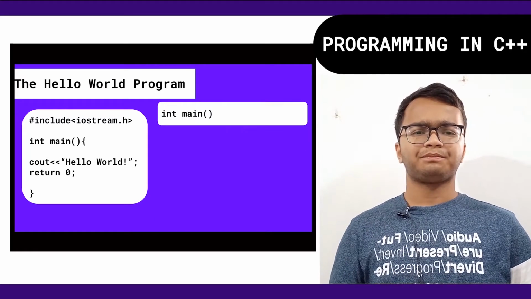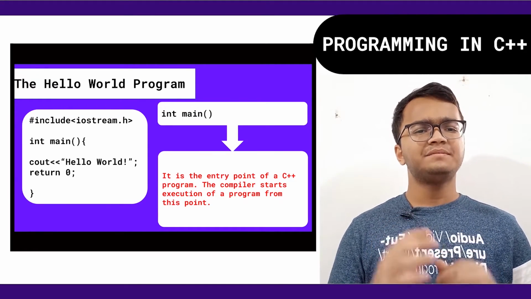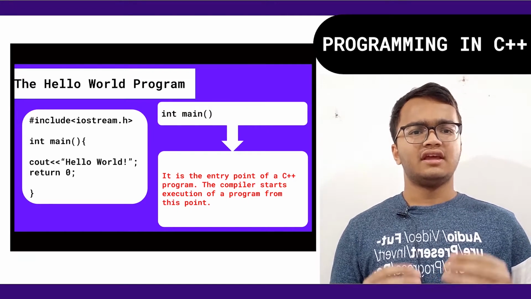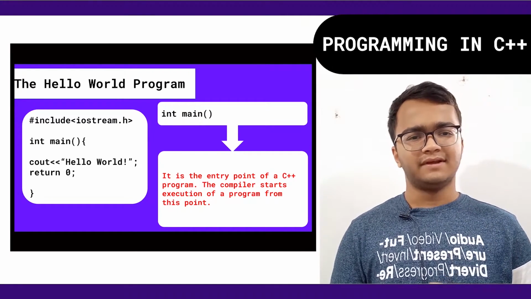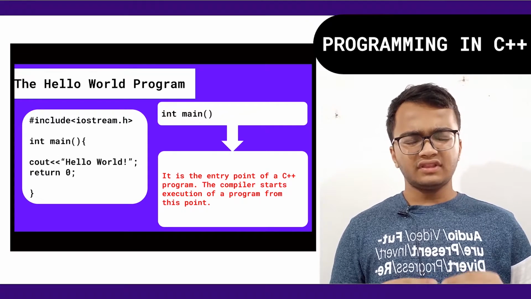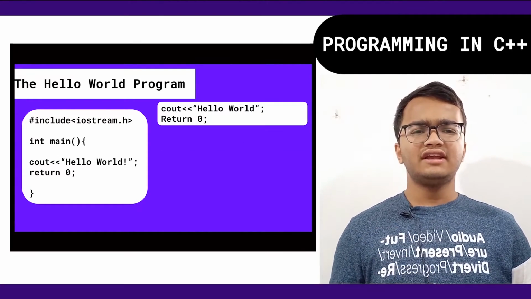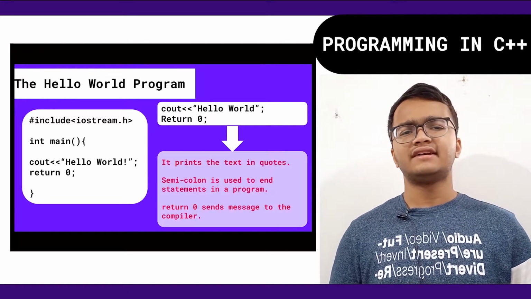Now after that, there is int main. Int main is the main function in which the program is written. A program cannot run without the int main. So it is the point, you can say, from where the execution of the program starts. After the int main, the brace is opening, which is classified as a block.